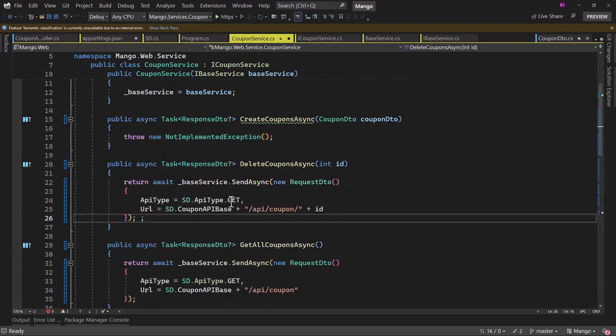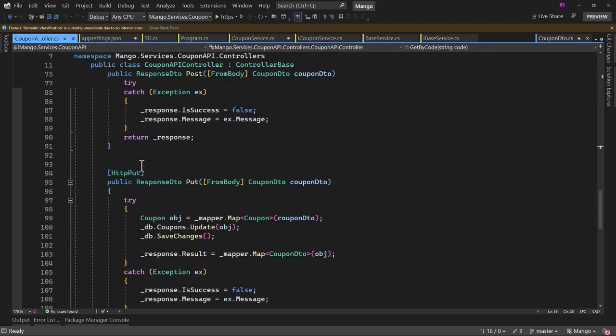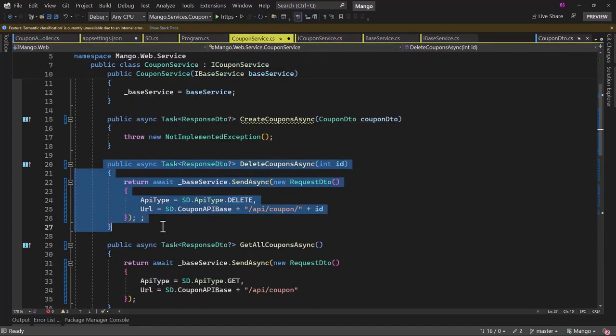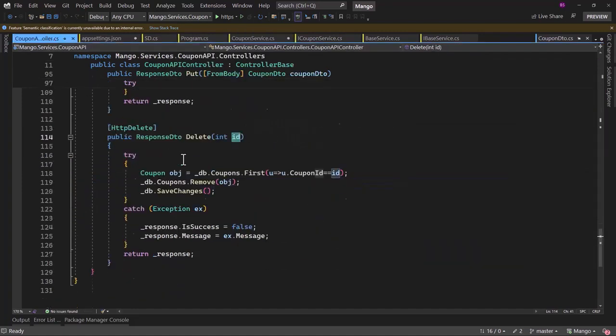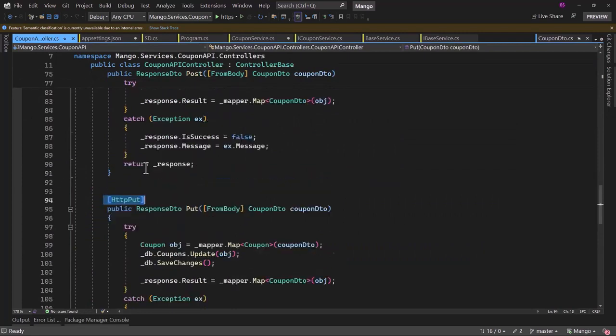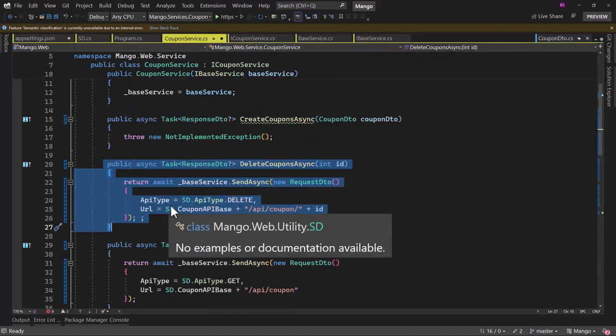coupon. For delete, the API type will be delete here, and the URL, if I go back, where we have delete, we are passing the ID. So what we have here is perfect. Now what we are left with is create and update. With both of them, we have to pass the coupon DTO. It will be either HTTP put or HTTP post.